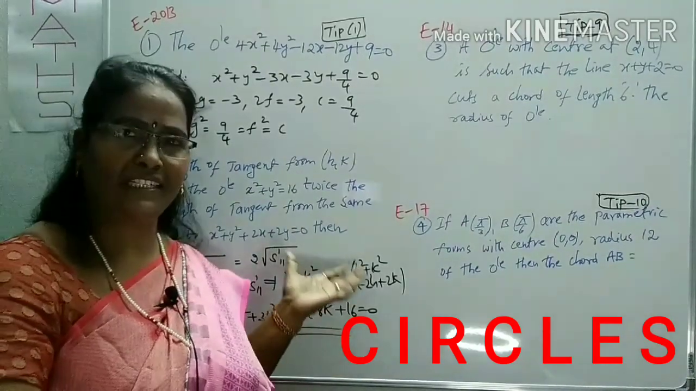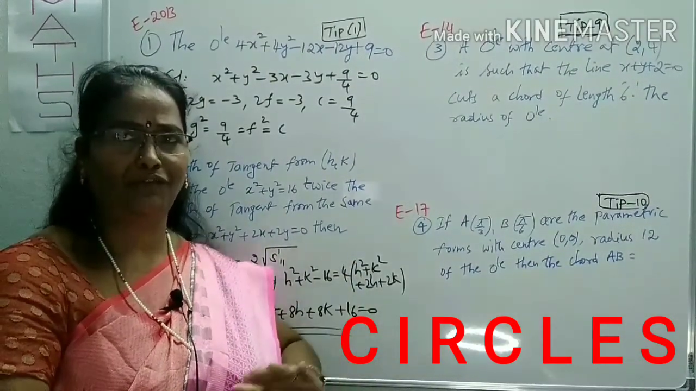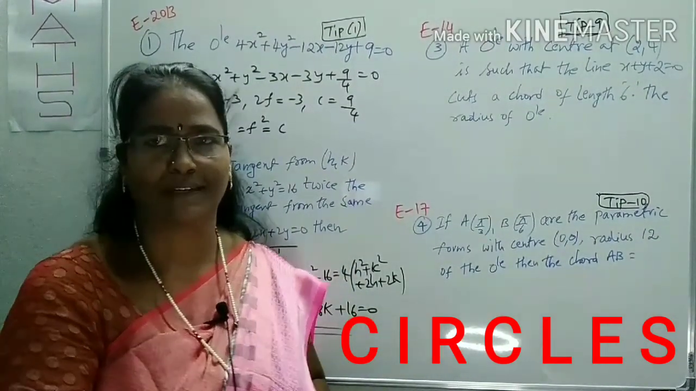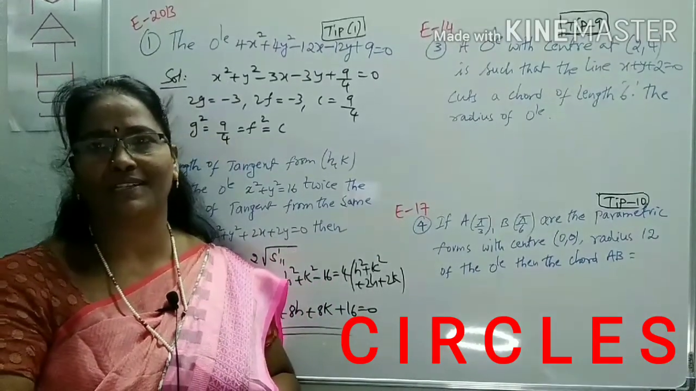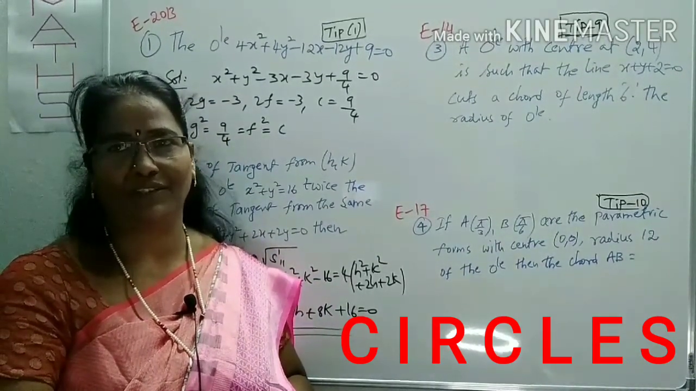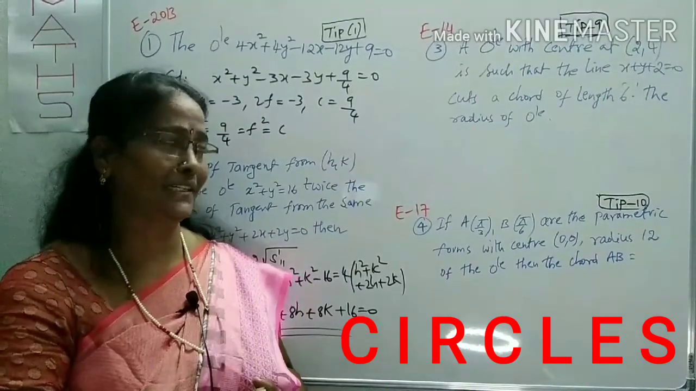So it is given that here the general point I used, that is the length of tangent from a point to the circle. What is the length of tangent from a point to the circle? Root S11. Is it clear? Now move to the next question.